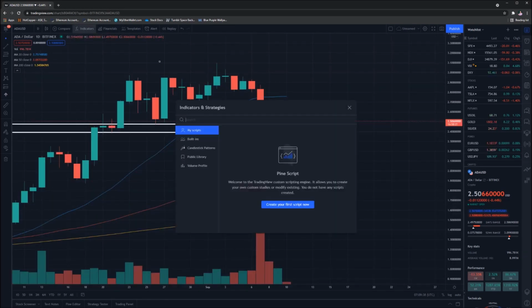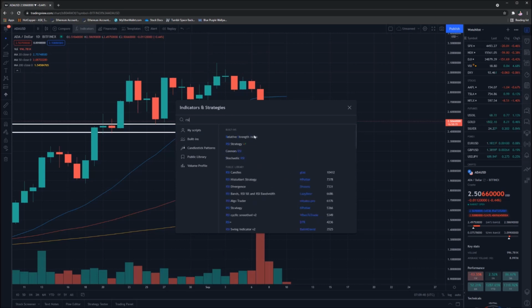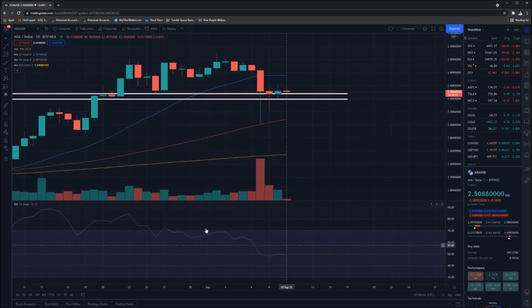From an RSI perspective, I think we're going to be seeing the exact same thing. It's going to be either oversold or we've come back from overbought. We're in fact sitting smack bang on 49.55, which is basically 50, right in the middle. Plenty of room for buying, also plenty of room for selling. What does that tell us? Well, it means that we're not oversold, we're not overbought, we can go in any direction from that aspect.